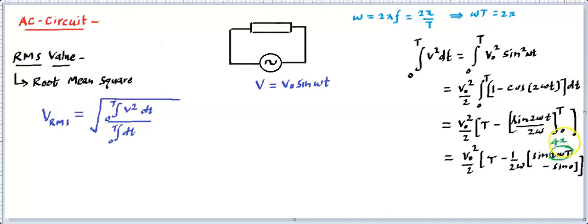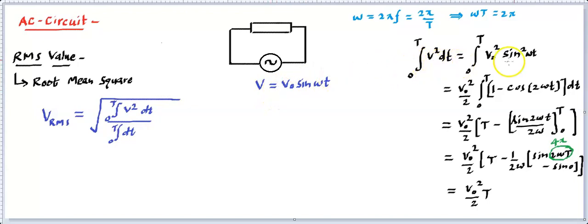So this number is equal to 4 pi. And you know sine for a multiple of pi becomes 0. So 0 minus 0, that means this entire stuff is 0. We can say this integration came out to be v naught square by 2 into T. So this is the integration of square of v for voltage over here.